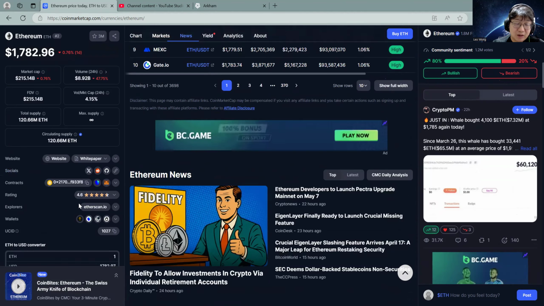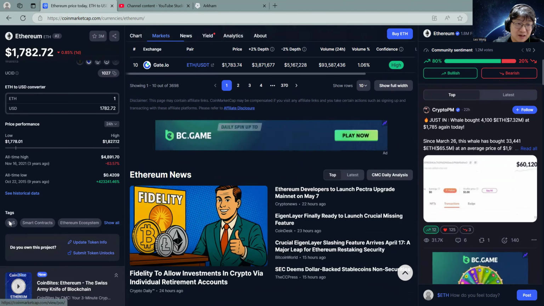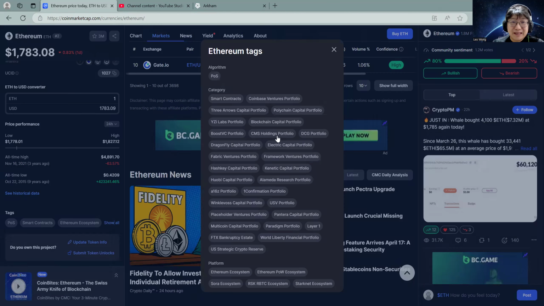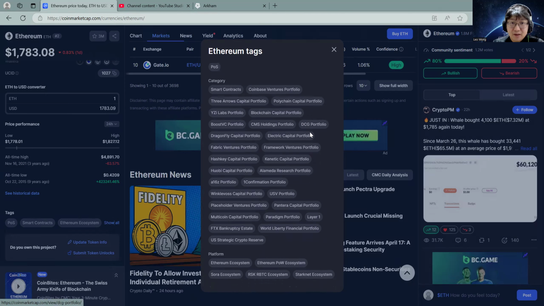So this is where we look at the left-hand side once again. You can see right here the tag PoS, which stands for proof of stake. It doesn't stand for piece of... Okay. So please don't make that mistake.